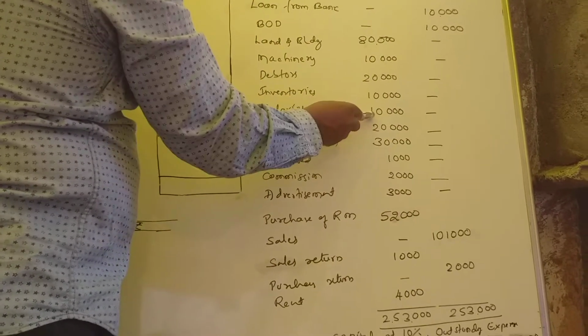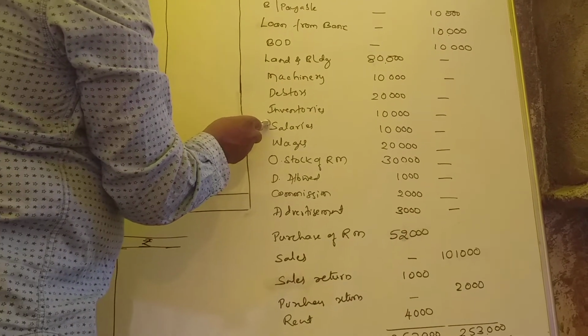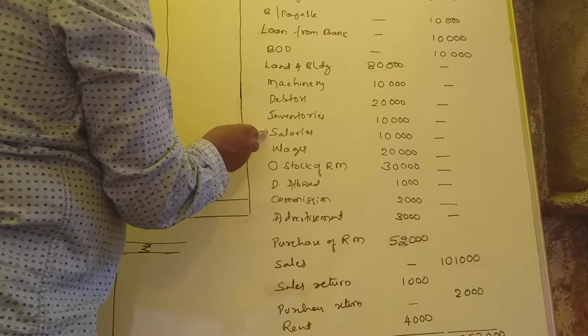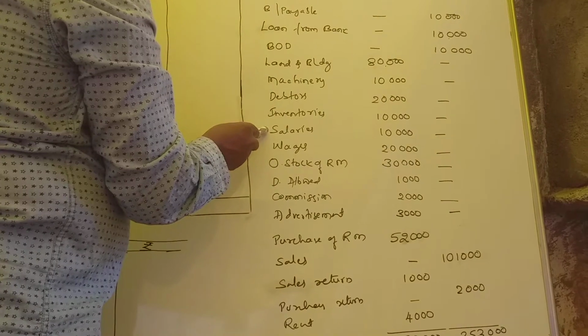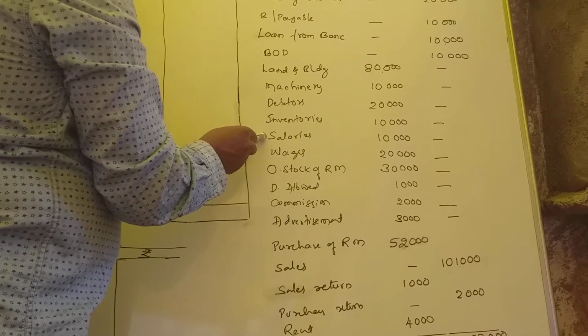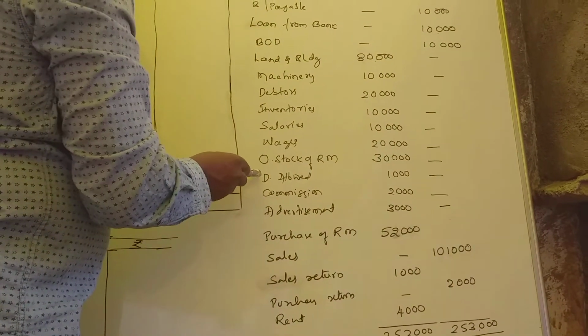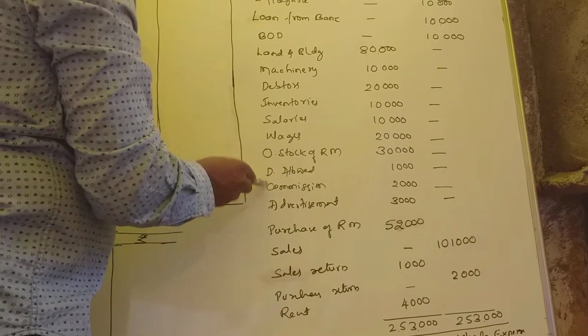Salaries 10,000. Any expenditure related to manufacturing is direct expenditure. Any expenditure related to administration is called indirect expenditure. Any direct expenditure comes under trading account.